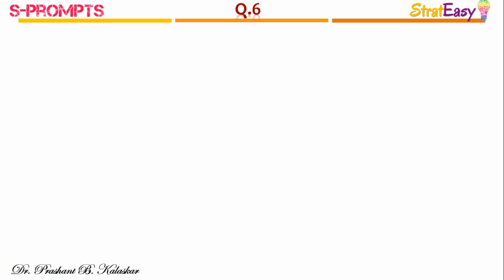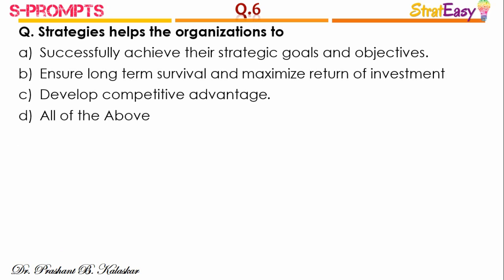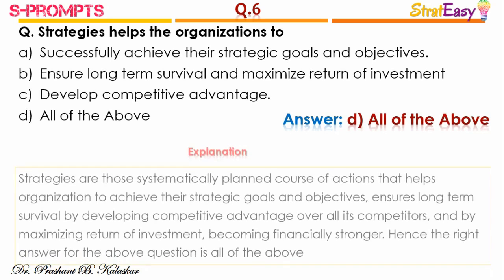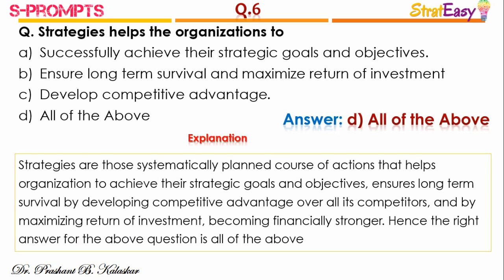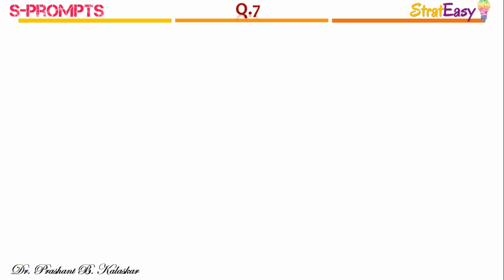Let's move on to question number 6. Strategies help the organizations to, and the right answer is option D, all of the above. Strategies are those systematically planned courses of action that help organizations to achieve their strategic goals and objectives, which ensures long-term survival by developing competitive advantage over all competitors and by maximizing return on investment, becoming financially stronger. Hence, the right answer for the above question is all of the above.